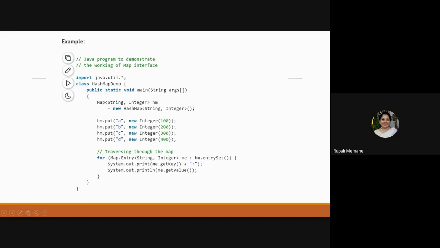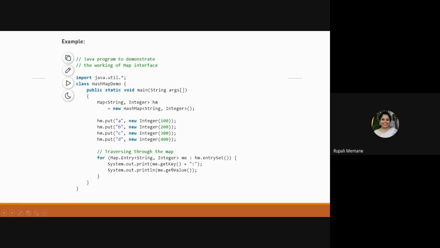So Map.Entry is the type for the object I have created, which retrieves String and Integer pairs by calling entrySet. On what do I call entrySet? The HashMap HM. Fine. So all the values will be retrieved into ME, and I have to print the associated getKey and value of ME. What is ME? ME is the object of the class Map.Entry, which has an association of String and Integer, retrieving the entry set called on HM.